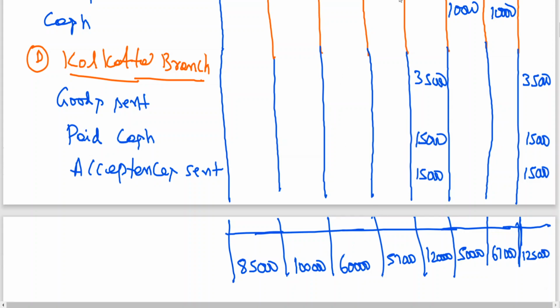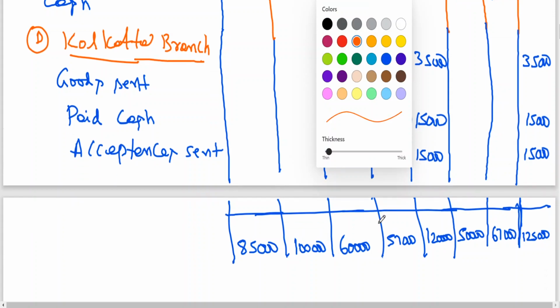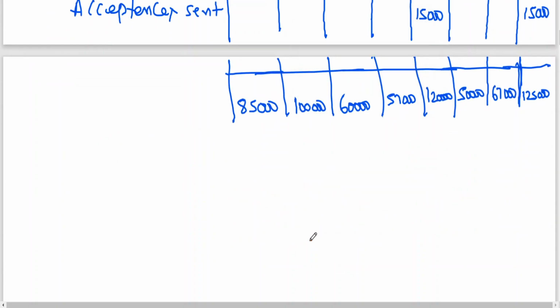Now what we see, we will see the difference. Difference is credit 15,000, credit side is showing more. Here the difference is debit 3,000.